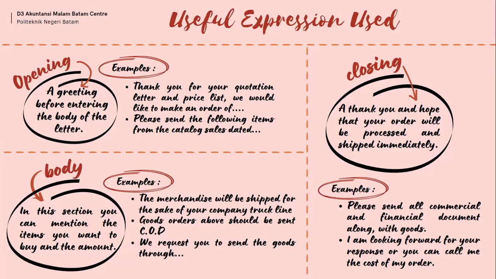Now, I would like to present useful expressions used to write an order letter. There are three parts in making an order letter, namely opening, body, and closing. Opening is a greeting before entering the body of the letter. Body is the most important part of every letter. In this section, you can mention the items you want to buy and the amount. And closing is a thank you and a hope that your order will be processed and shipped immediately if you are in a different city from the supplier.